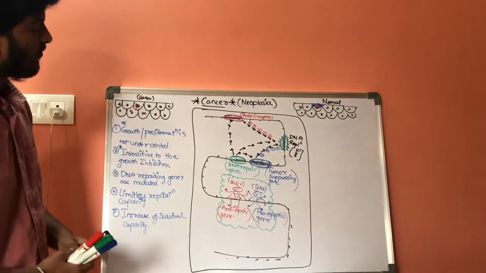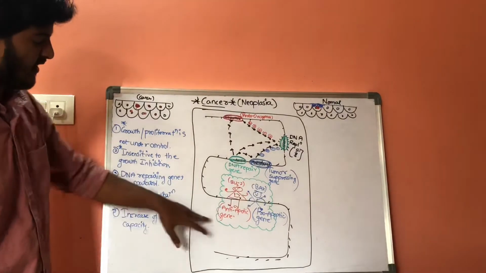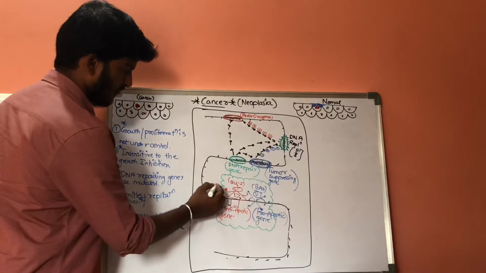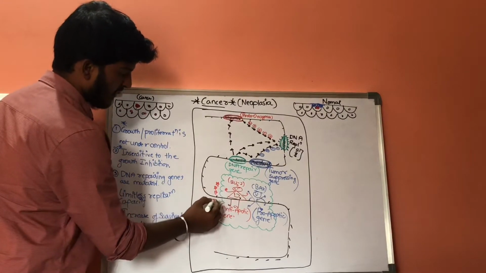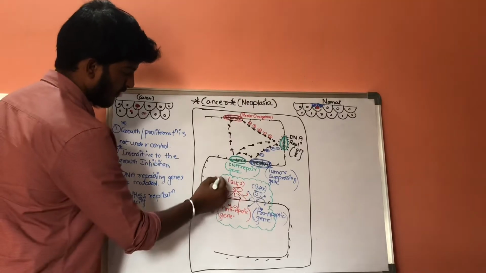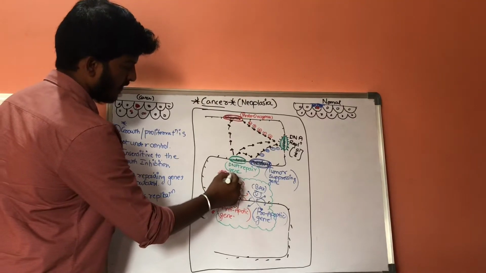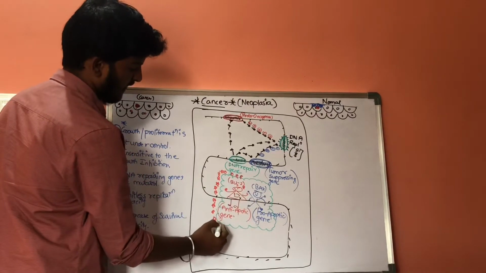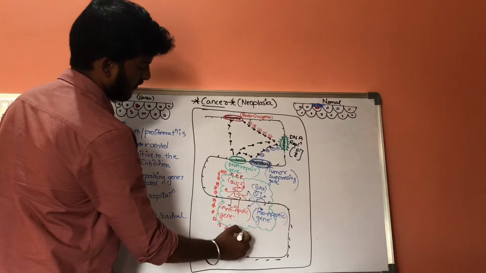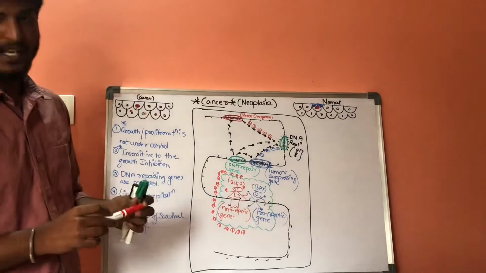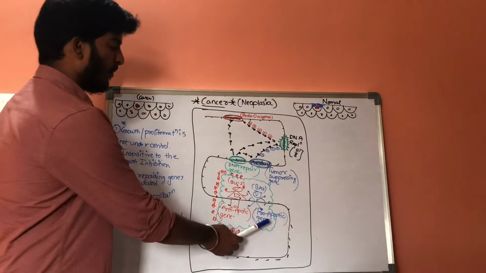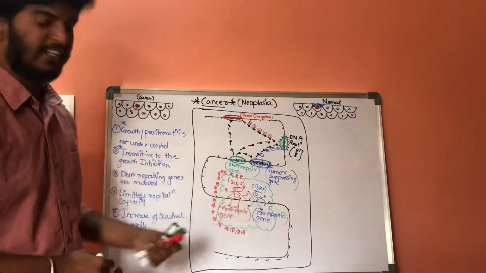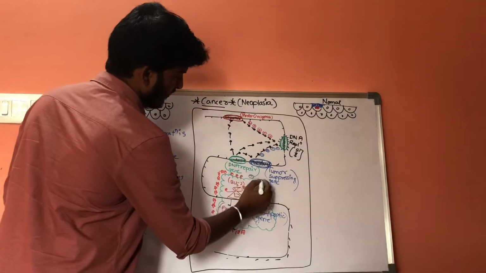Now in a cancer cell, the action of the anti-apoptotic genes will get increased, whereas at the same time, the function of the pro-apoptotic genes will get decreased.